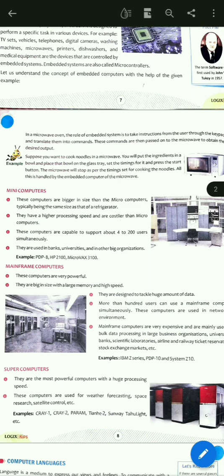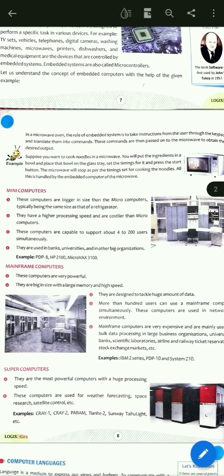So students, in these computers 4 to 200 users can work simultaneously. Okay, but on microcomputers only a single user can work at a time. Okay, they are used in banks, universities, and in other big organizations. So mini computers are used in banks, universities, and other big organizations.